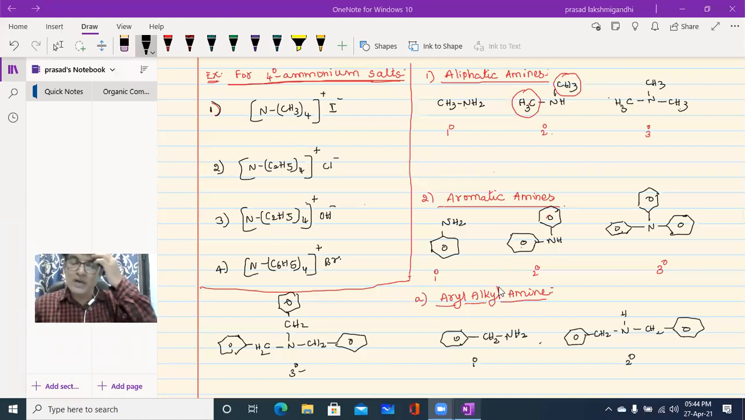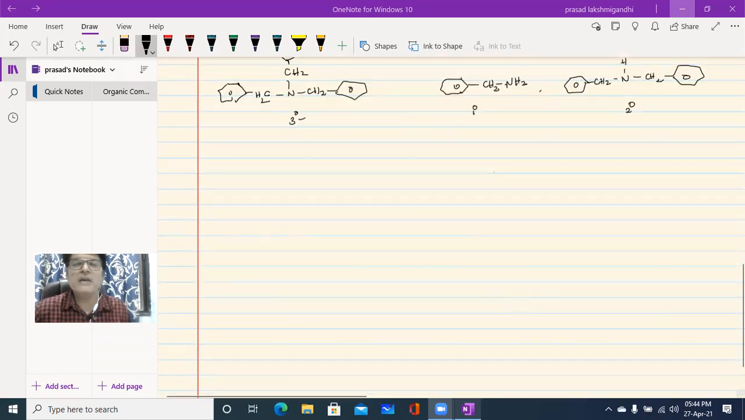Now, in the next part B, we are going to learn simple amines and mixed amines. Aromatic amines are only two types: one aryl alkyl amine. I'm moving the page. If you want, you can pause the video and take a screenshot of this page. And moving forward to write the second part B.